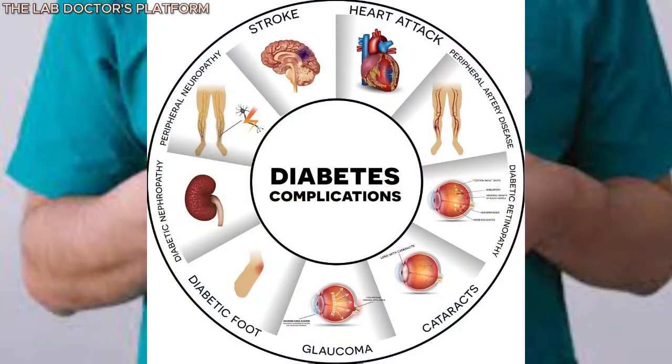So let's look at complications that diabetic patients are prone to. One is heart disease. You are prone to cardiovascular disease. You are prone to nerve damage. We have eye damage. You are prone to skin, mouth, and gum infections, dementia, and depression.